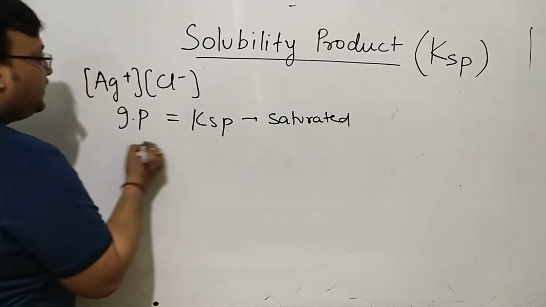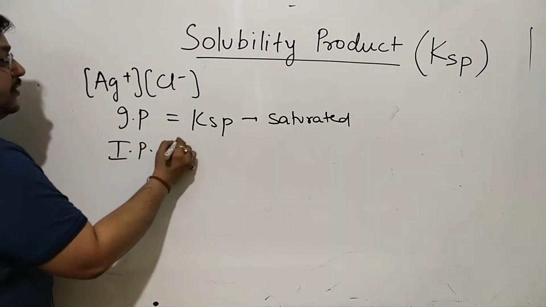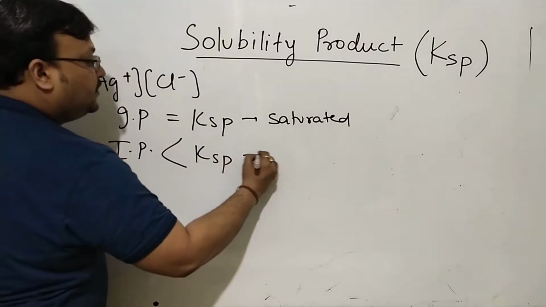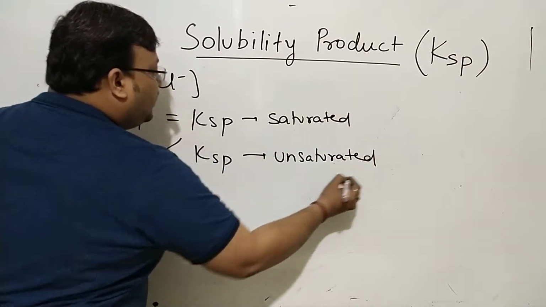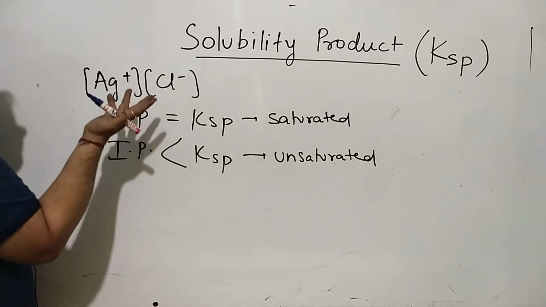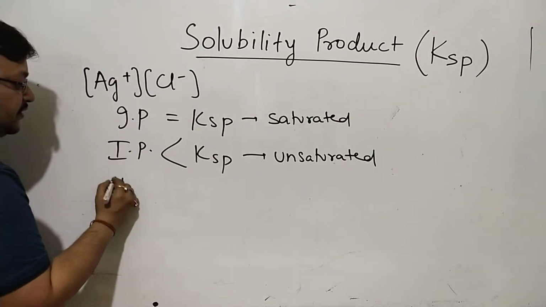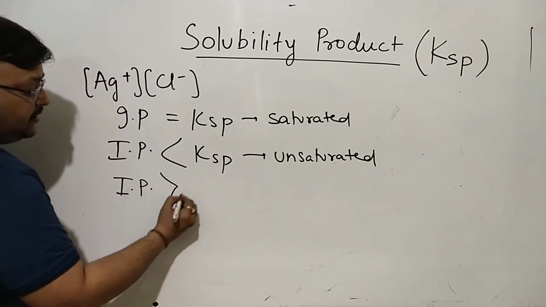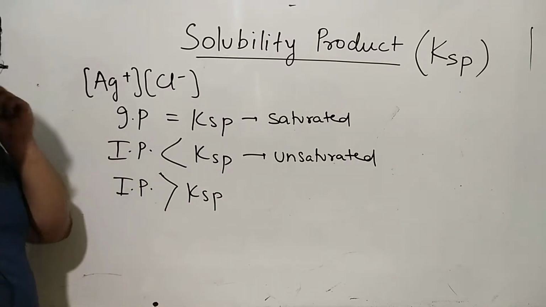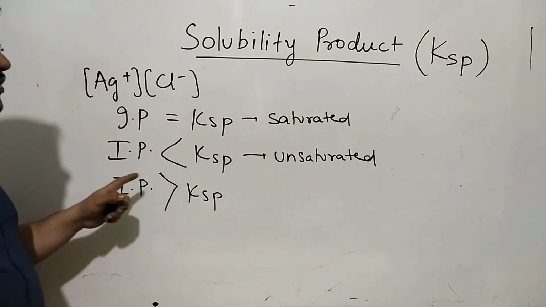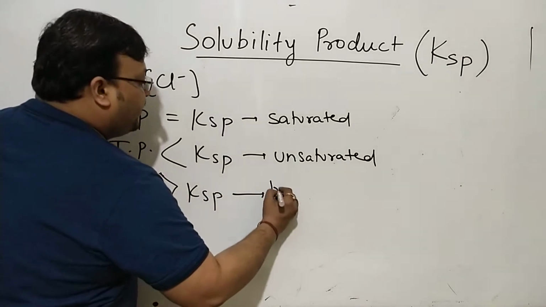If this ionic product is less than KSP, the solution is unsaturated, and if somehow Ag+ and Cl- are increased in the solution and this ionic product is exceeding KSP at this temperature, then you will have a precipitate.